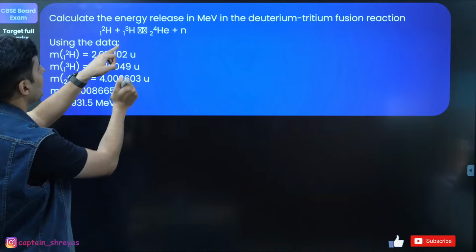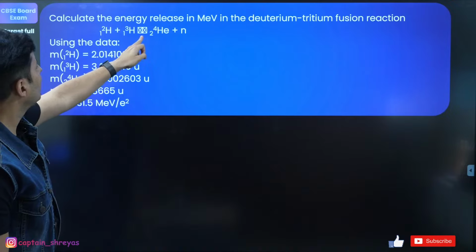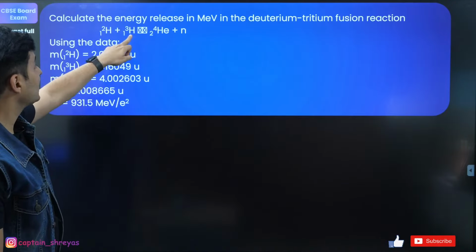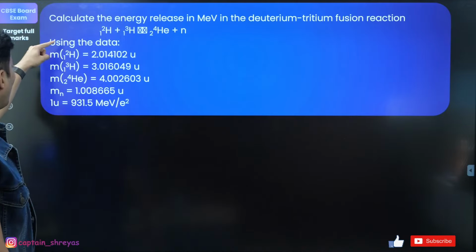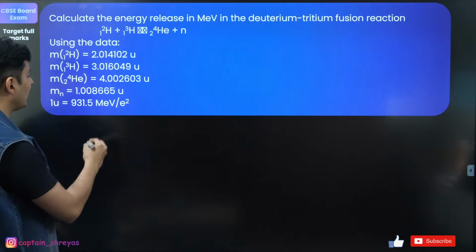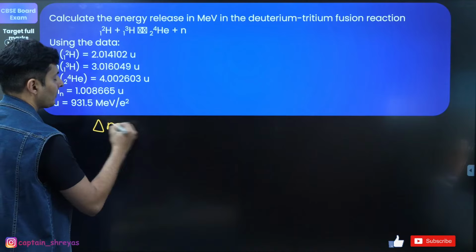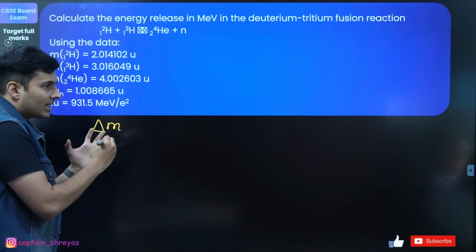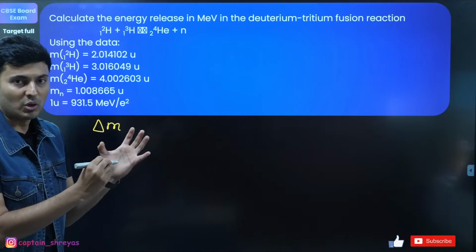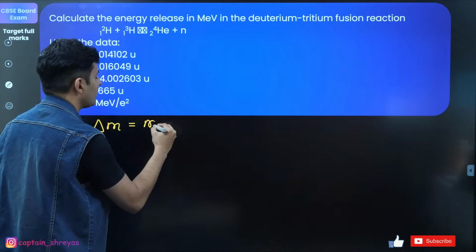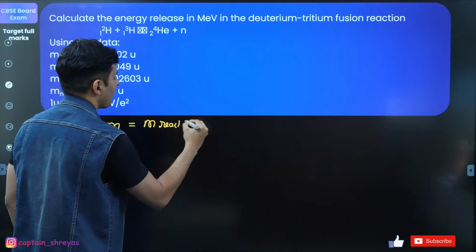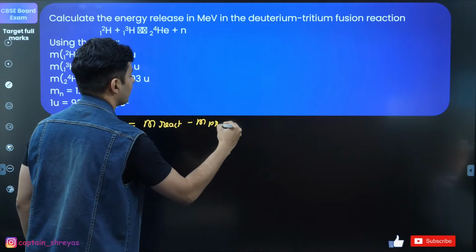Hydrogen and hydrogen, but this is an isotope of hydrogen, give rise to a helium and a neutron. All the masses are given. The first thing you're going to do is the mass defect. Calculate the mass of the reactant and the mass of the product, and see how much mass is destroyed. It will always be the mass of the reactant minus the mass of the product.